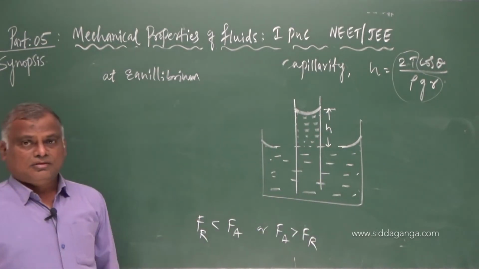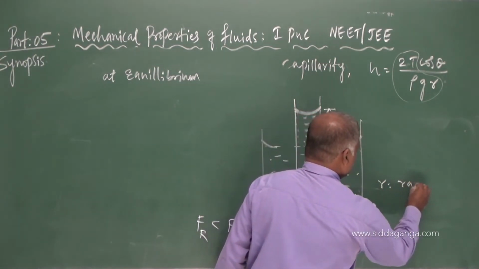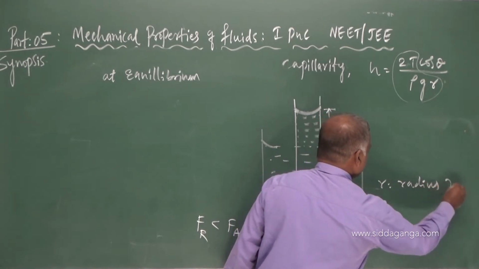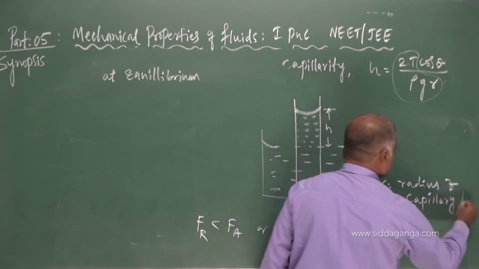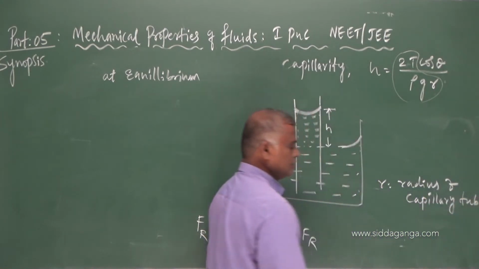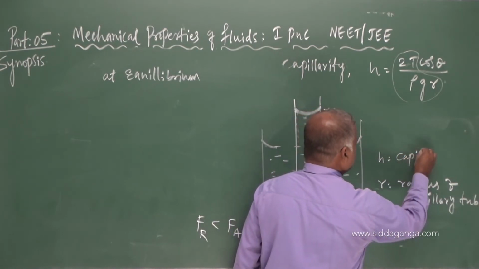In this diagram, as I told, small r is the radius of the capillary tube. H is the capillary rise.